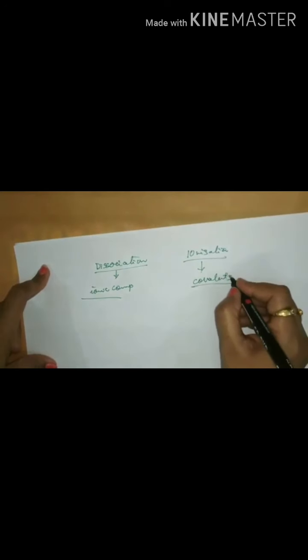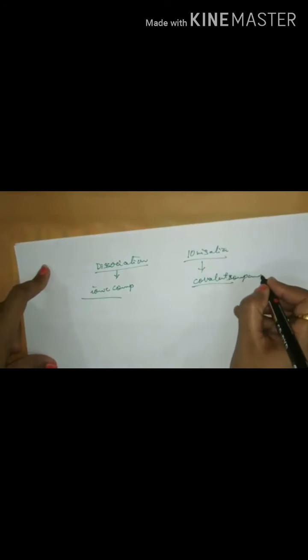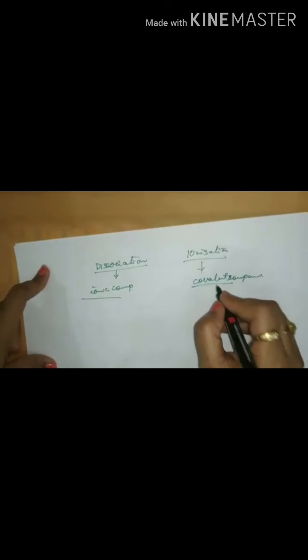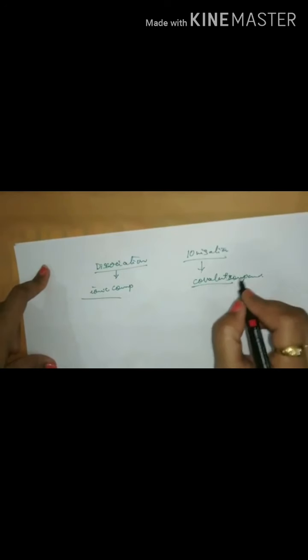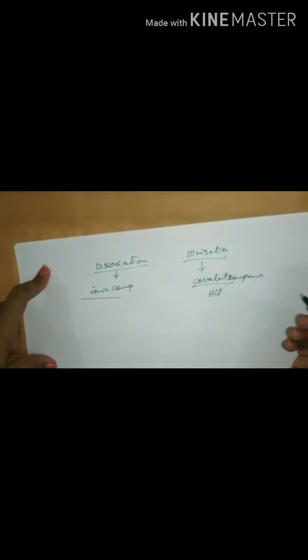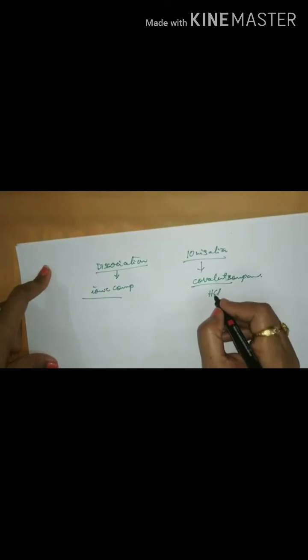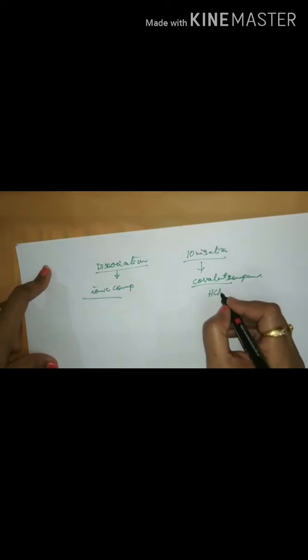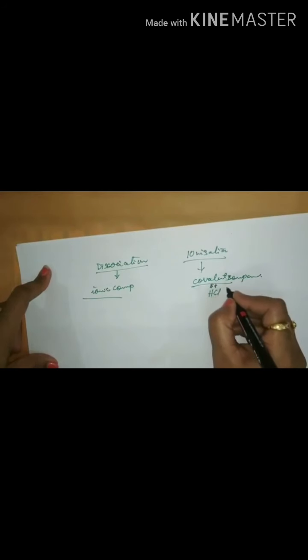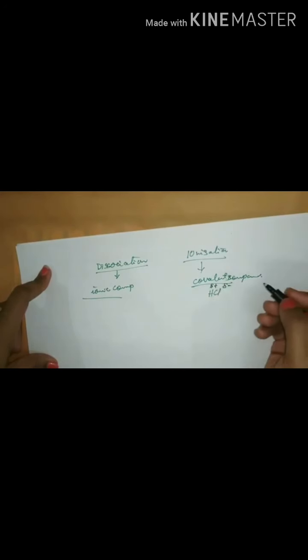Because some of the covalent compounds are polar in nature, like you can say HCl. Polarity is there because chlorine is more electronegative than hydrogen, so it will appear as delta positive and delta negative.